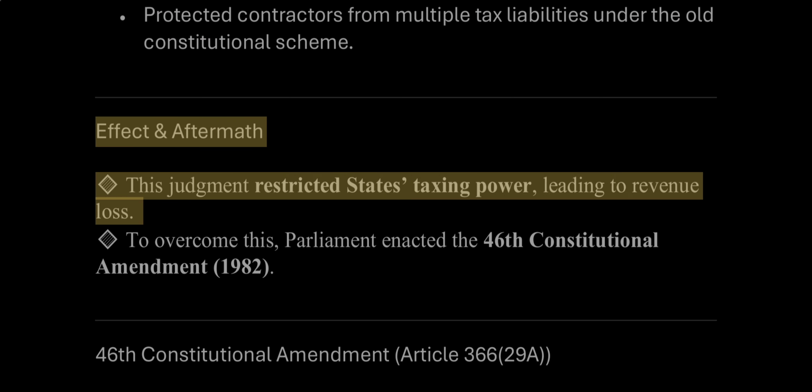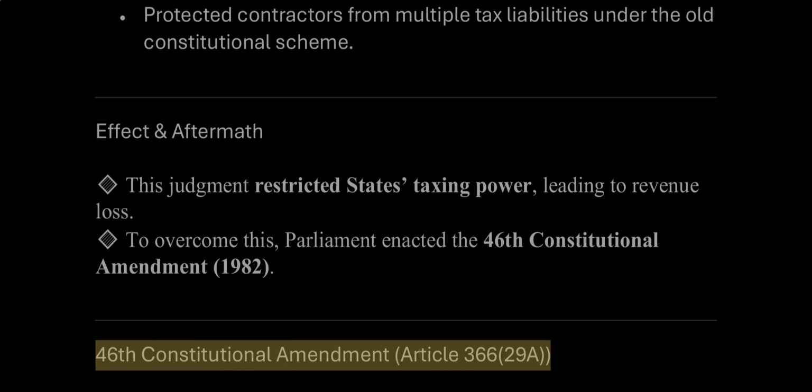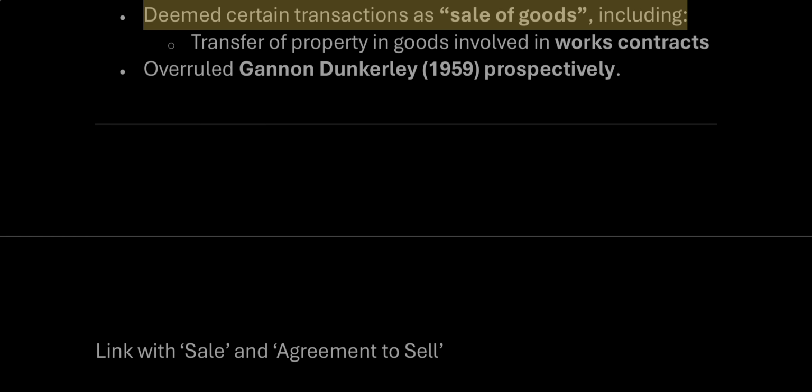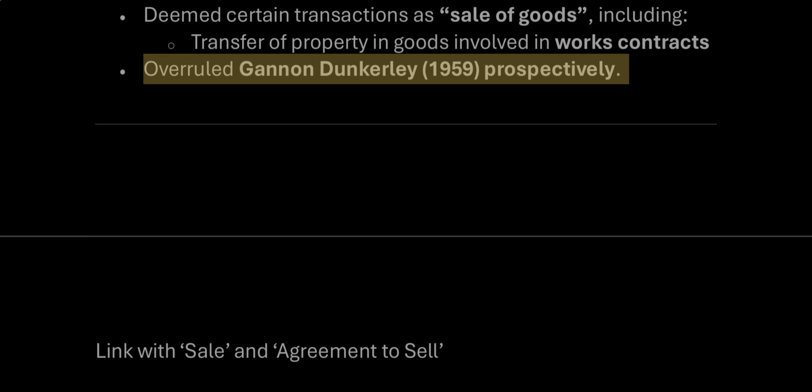Effect and aftermath: This judgment restricted states' taxing power, leading to revenue loss. To overcome this, Parliament enacted the 46th Constitutional Amendment, 1982. 46th Constitutional Amendment, Article 366(29A): Deemed certain transactions as sale of goods, including transfer of property in goods involved in works contracts. Overruled Gannon Dunkerley, 1959, prospectively.